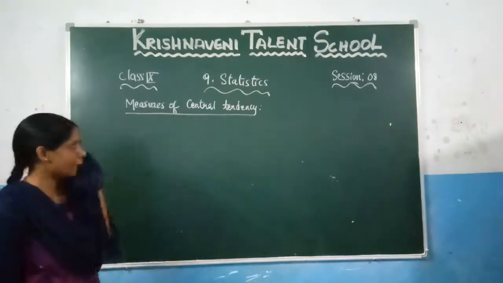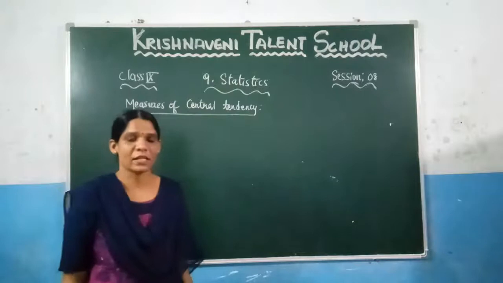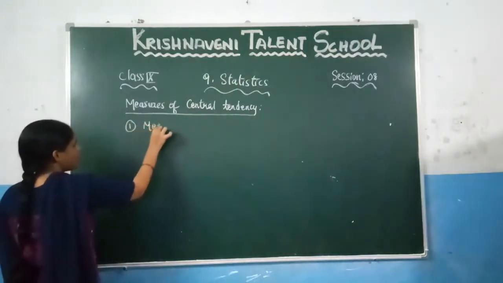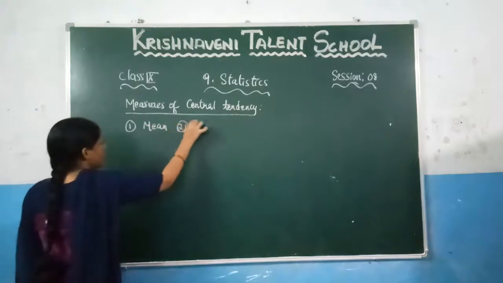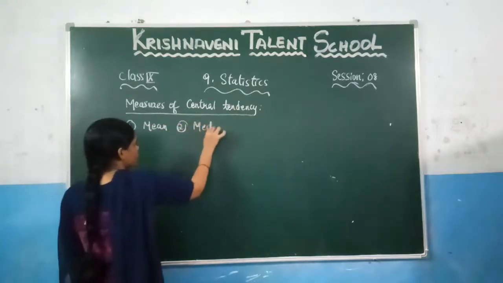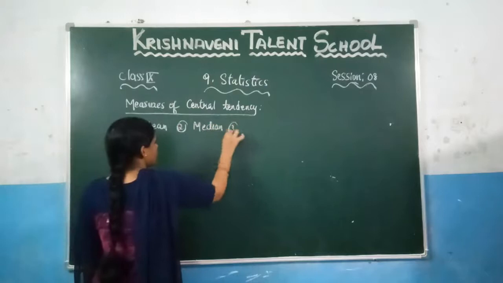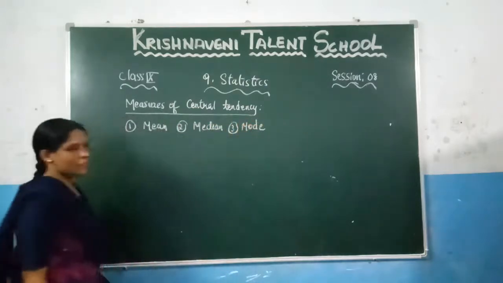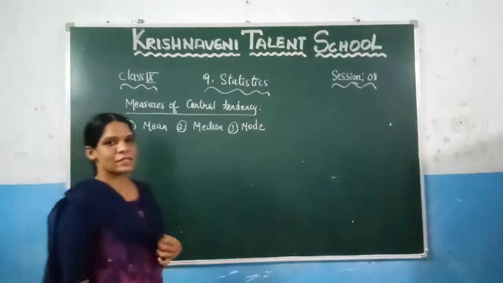In statistics, there are three measures of central tendency. One is the mean, the second is the median, and the third is the mode. Based on these we will find the measures of central tendency.